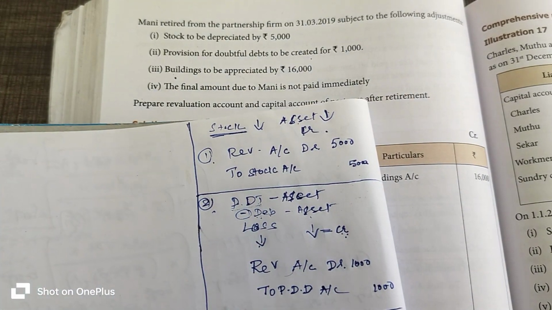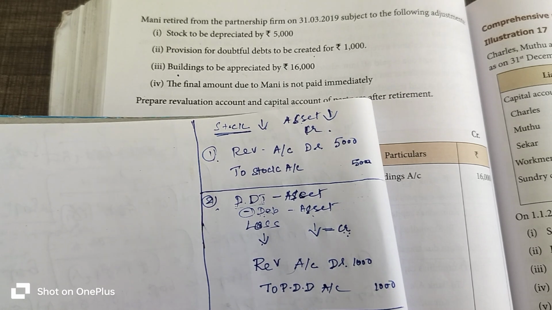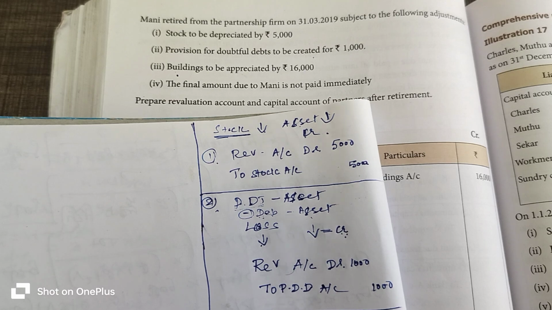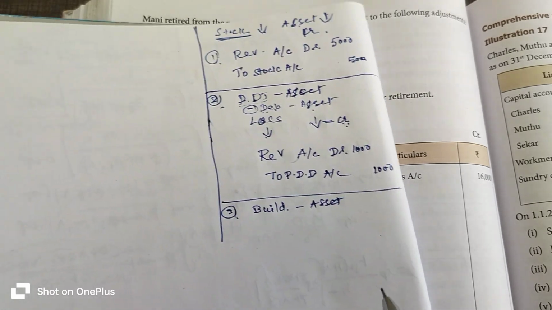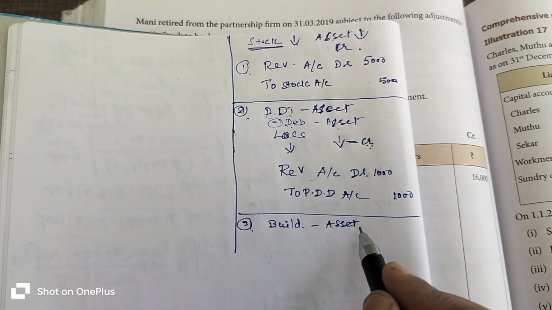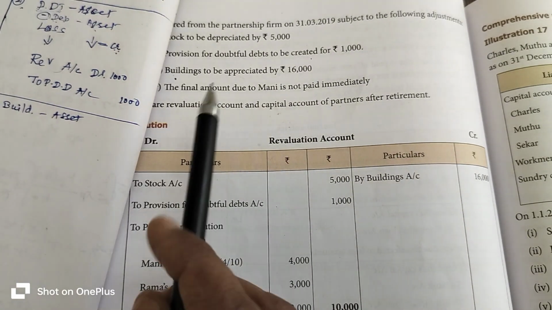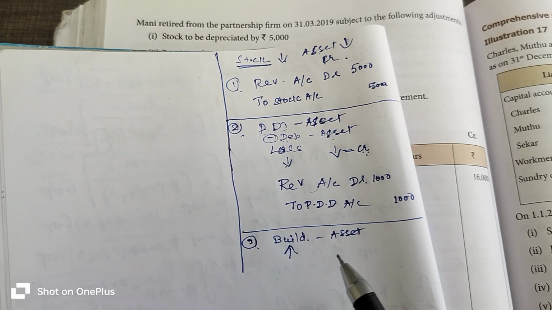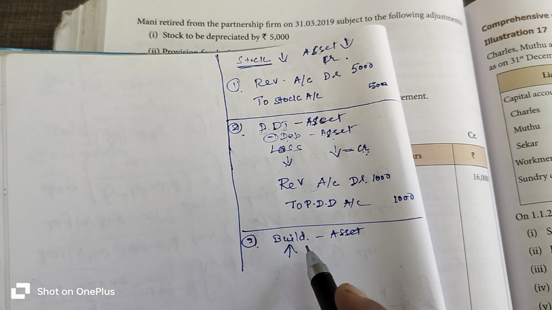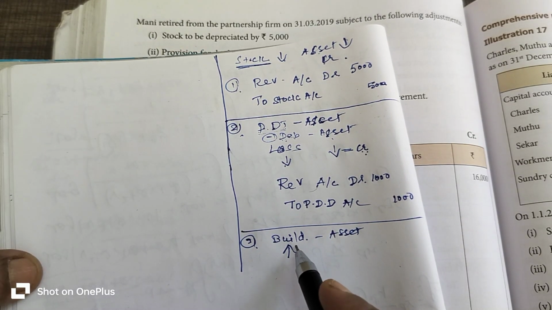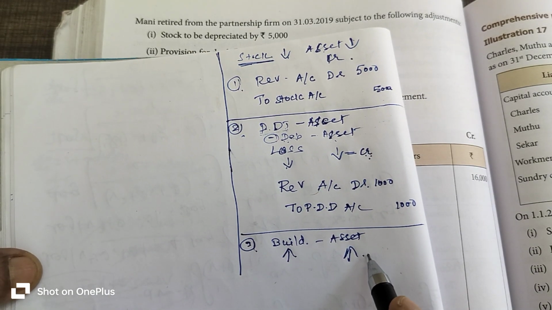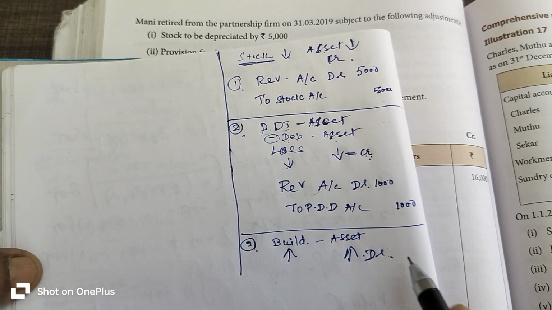Then what is the third adjustment? Buildings to be appreciated 16,000 rupees. So building belongs to which account? Building belongs to asset account, right? Can you see? Building belongs to asset account. Building account is to be appreciated. Appreciated means what? Increased. 16,000 rupees building value increased. If the building account increases, asset account also increases. Whenever asset account increases, it is to be debited, right?